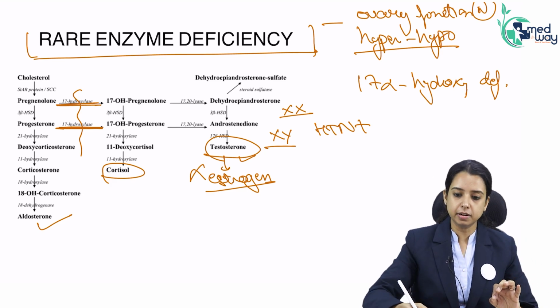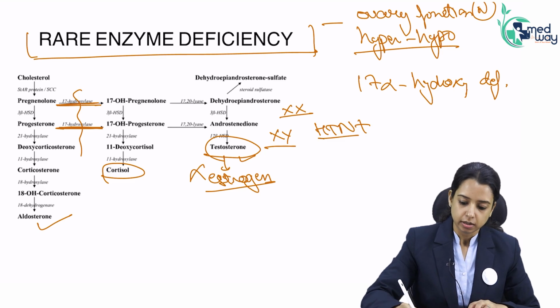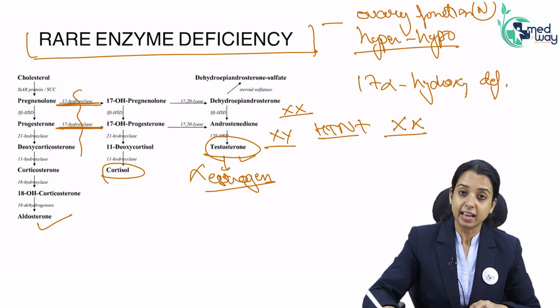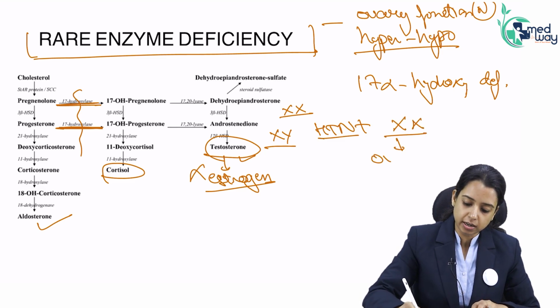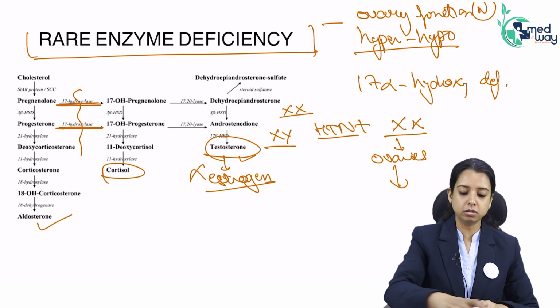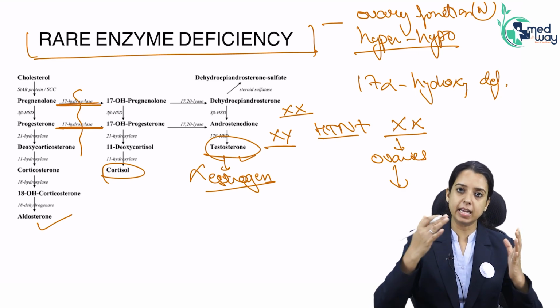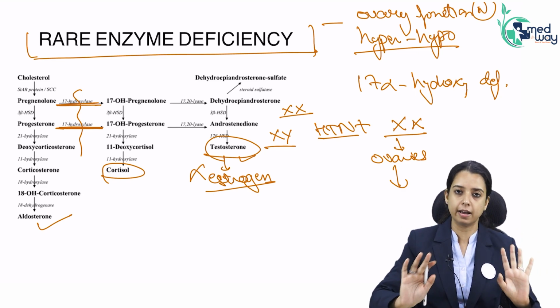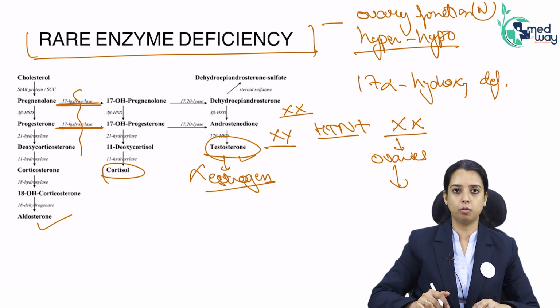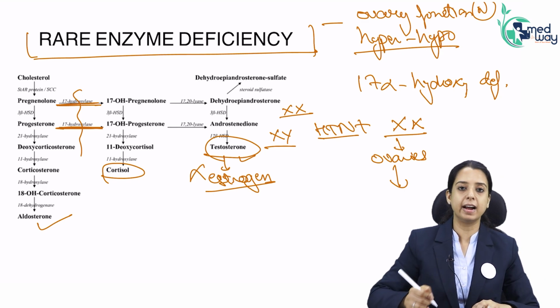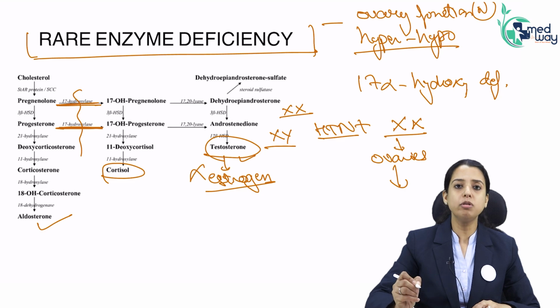So what will the patient present with? Obviously hypertension. If it is XX, the ovaries are functioning properly, but the body does not have estrogen. Why? Because this steroidogenic pathway in the ovary is not happening. So this pathway is happening in the adrenal gland and in the ovaries, everywhere. Since it is not functioning because of 17-hydroxylase deficiency, there is no estrogen.